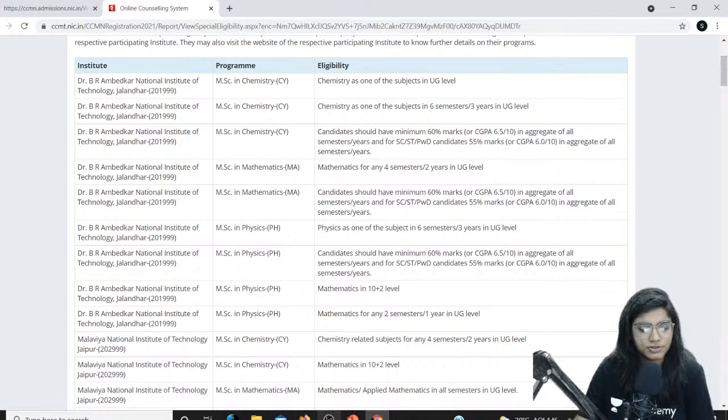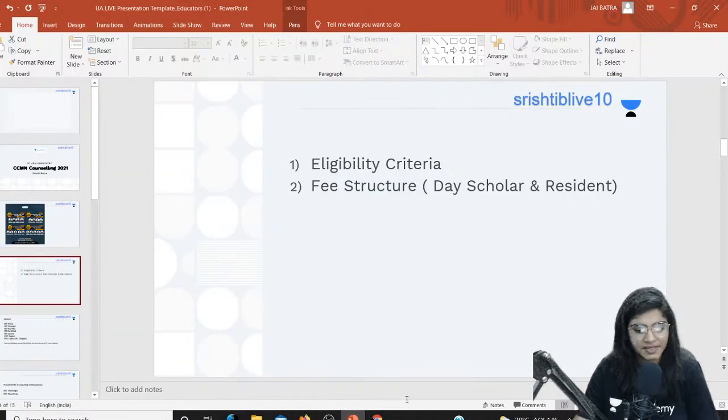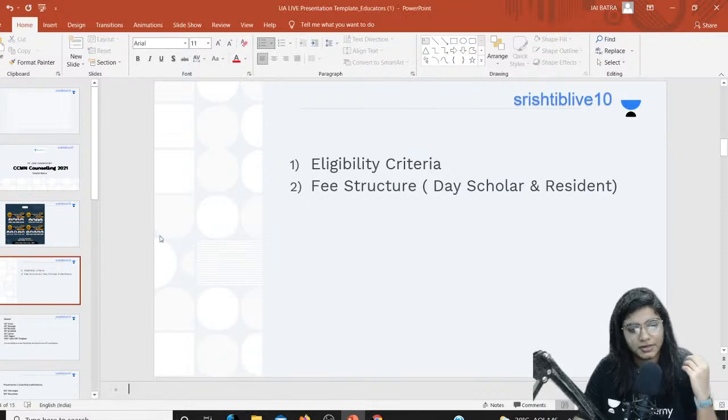Okay, the next point which you have to keep in mind is the fee structure.